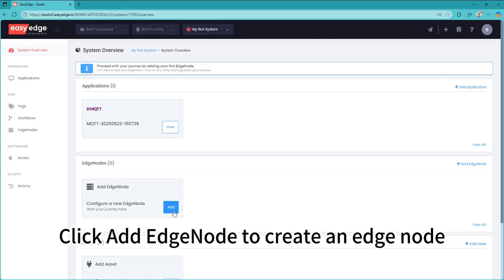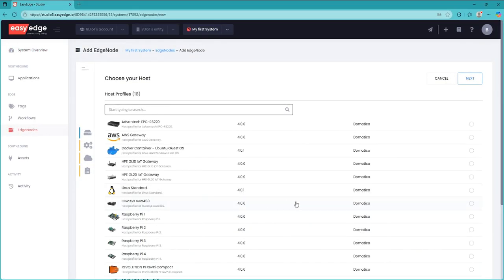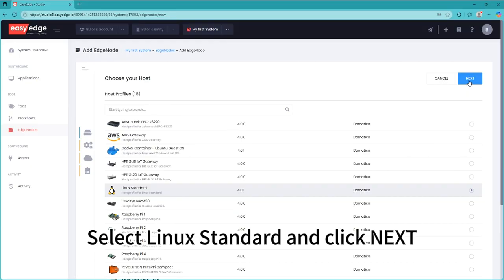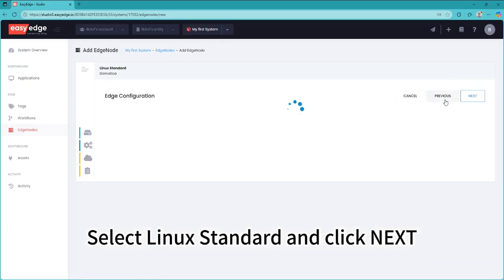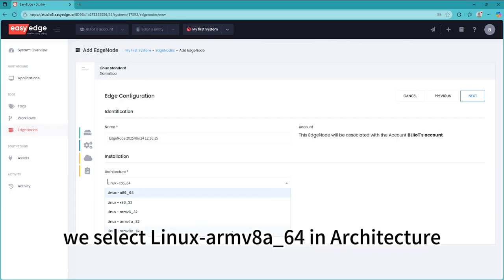Click Add Edge Node to create an edge node. Select Linux Standard and click Next. Select the Linux architecture. Since BL340 is an ARMv8 system, we select Linux ARMv8 A64 architecture.